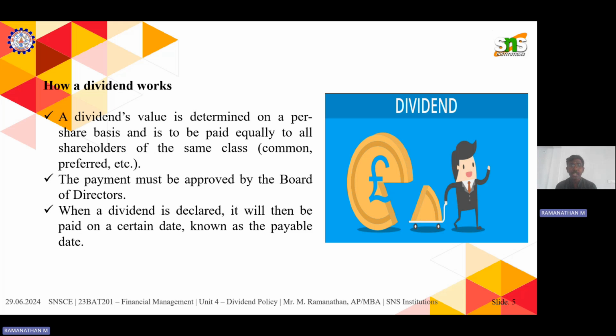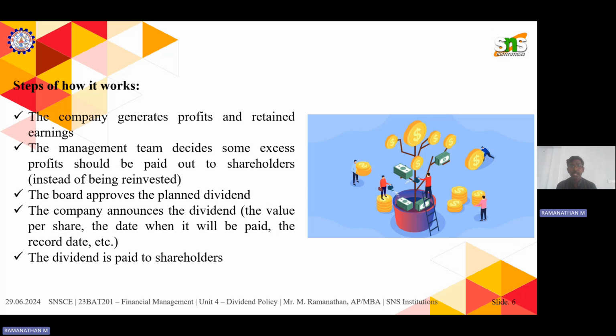A dividend's value is determined on a per share basis, and it is to be paid equally to all shareholders of the same class. The payment must be approved by the board of directors. When the dividend is declared, it is paid at a certain date known as the payable date. The company generates profit or earnings, and the board of directors assesses the profit.